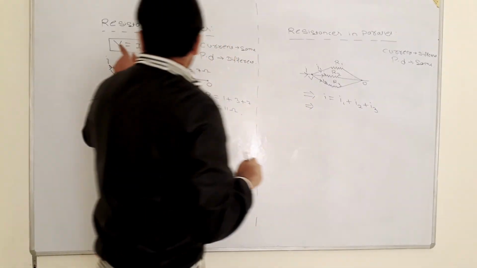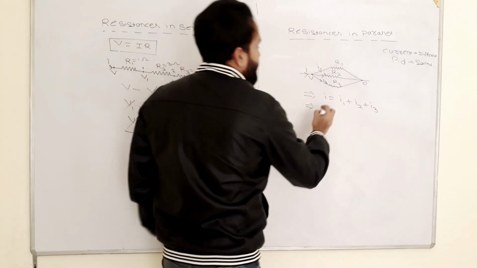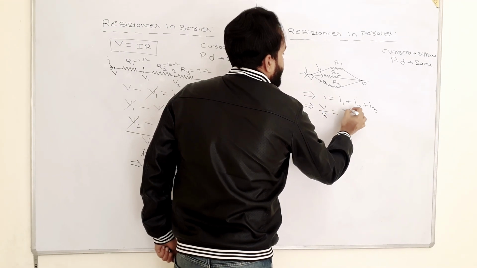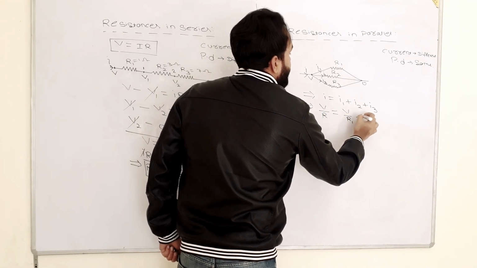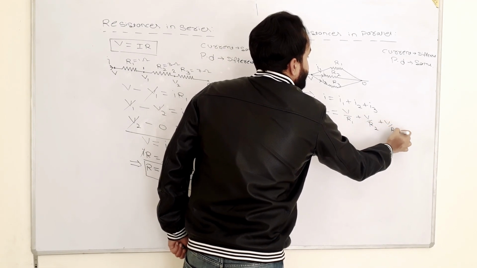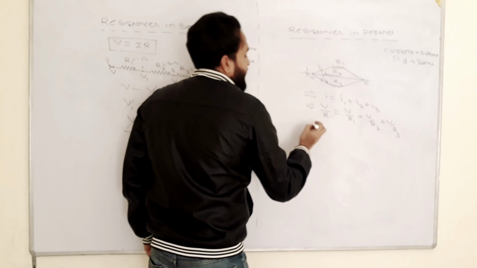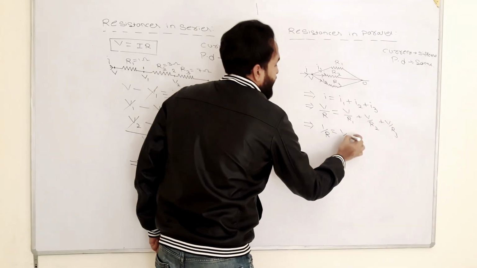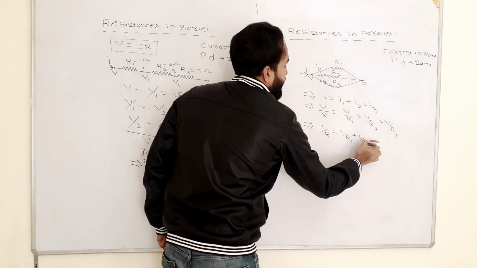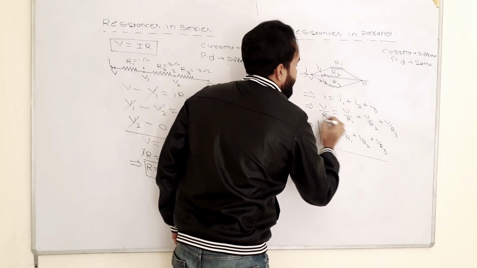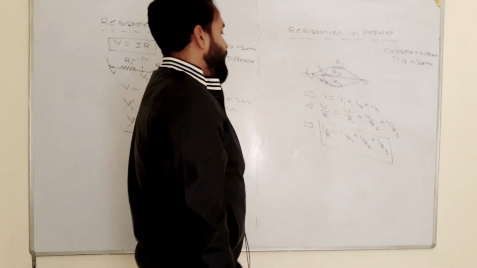V is equal to IR, so I is equal to V by R. You can write V divided by R, and it will remain V by R1, V by R2 and V by R3. You can take V common and cancel it. It will remain 1 by R is equal to 1 by R1 plus 1 by R2 plus 1 by R3. Now this is the final value of resistance.